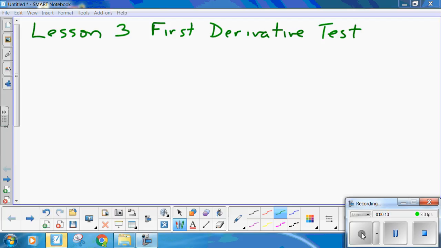Now, as always, all of this stuff was developed before electronic calculators. So a lot of this stuff you can do with a graphing calculator, but on a test or on homework, I expect you to be able to do it without a calculator and check with the calculator. Now, a very important thing is the first derivative test.